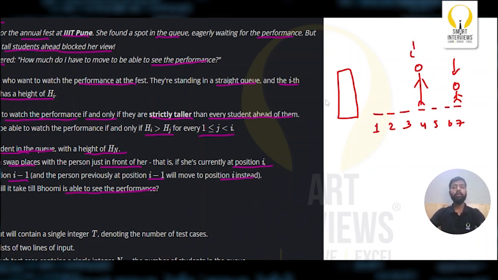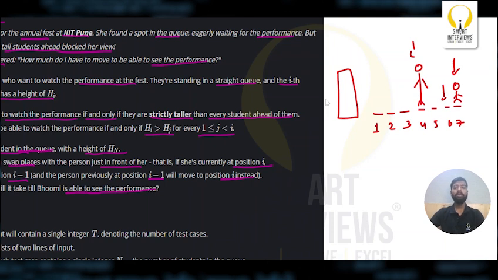So she wants to watch the performance. What will she do? She will come to this position, but she cannot directly come here. There is a condition that at every second she will swap her position with the student ahead of her. Let's say Bhumi is at the 7th position. Since she cannot watch the performance, she will swap her position with the student at the 6th position. So Bhumi will come here.